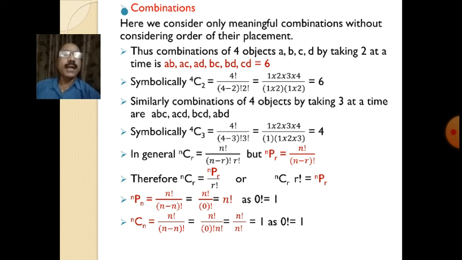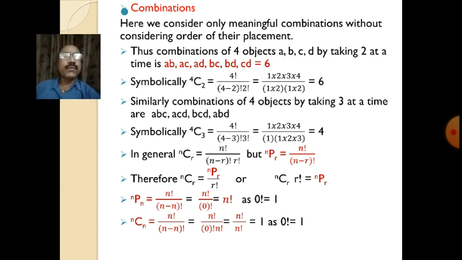So in general, nCr, here C stands for combination. In the previous case, in permutations, P stands for permutation and C stands for combination, isn't it? So in general, nCr is equal to n factorial divided by (n minus r) factorial into r factorial. But we know nPr, that is permutation, nPr is equal to n factorial divided by (n minus r) factorial.